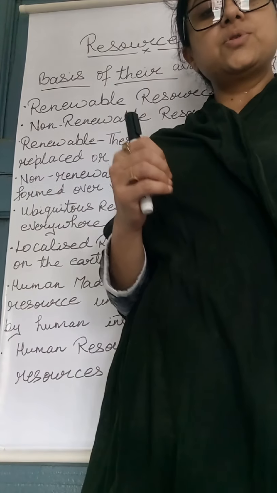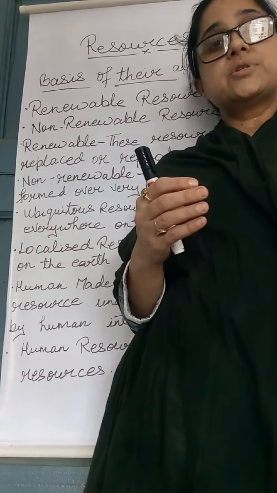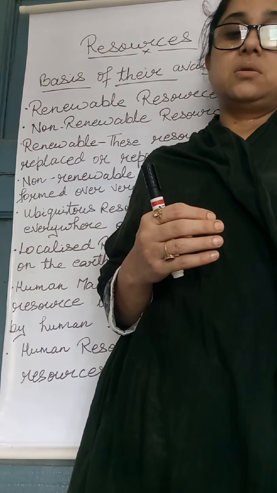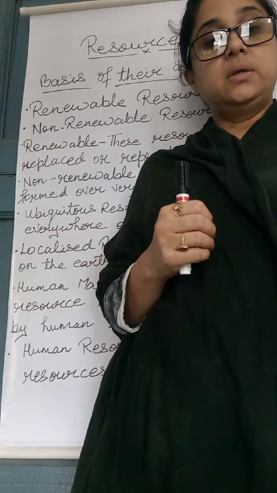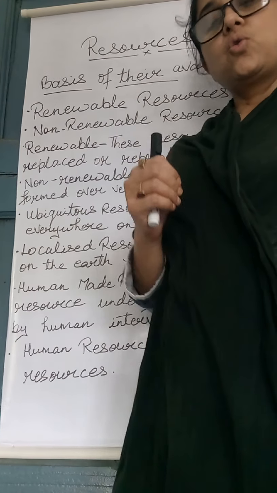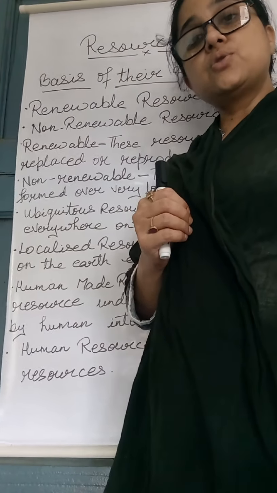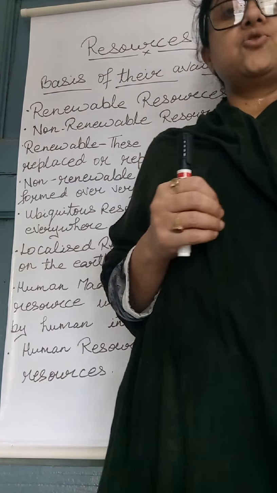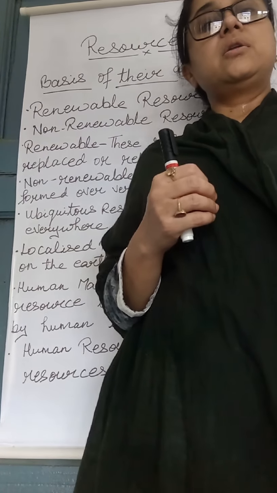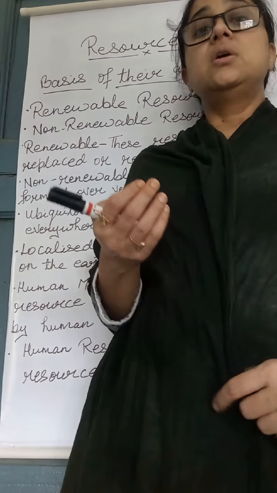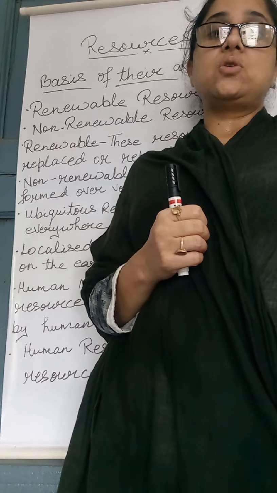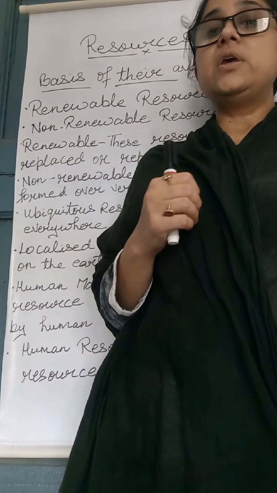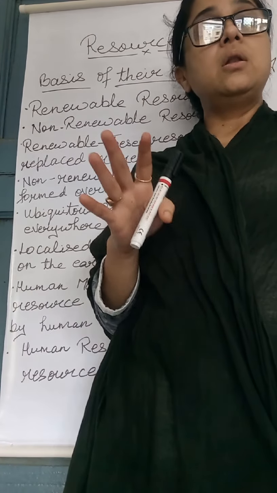Now, what are human resources? Human resources means people are the human resources. Education and health develop the quality of human resources so that people are fit, they can take education so that they can use all the technology, and they can develop new technologies also, so that people can use all those resources which we are not using till now.